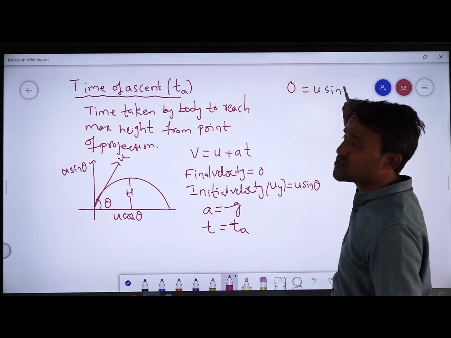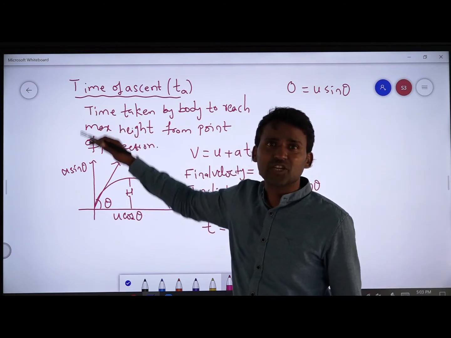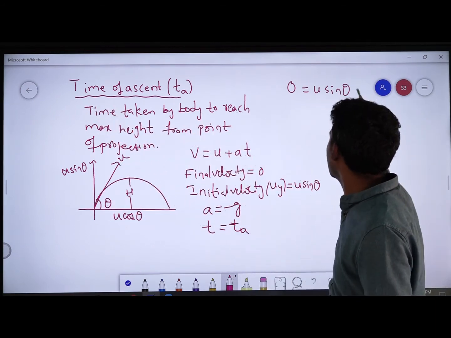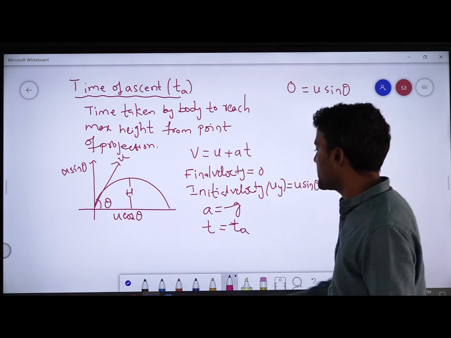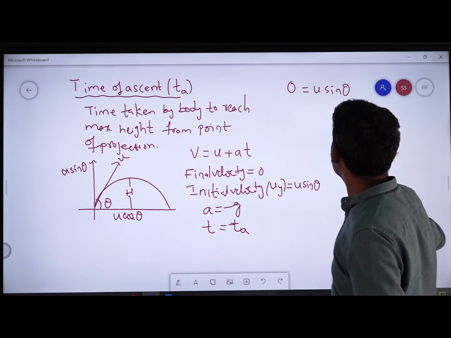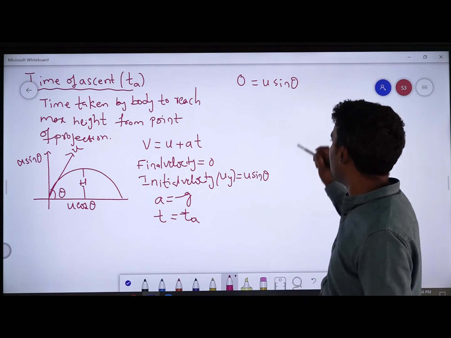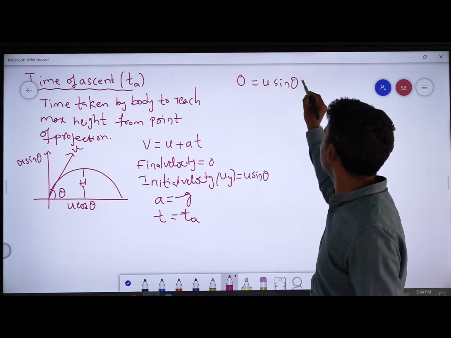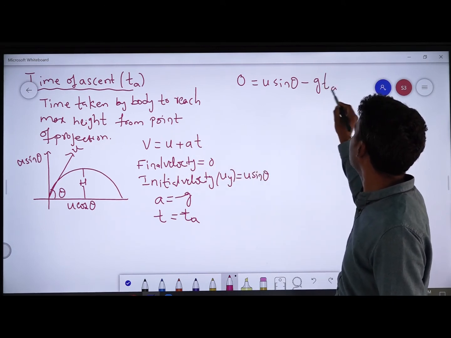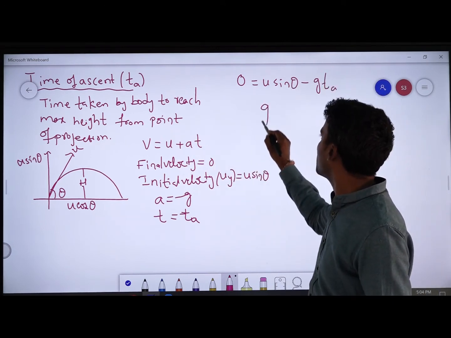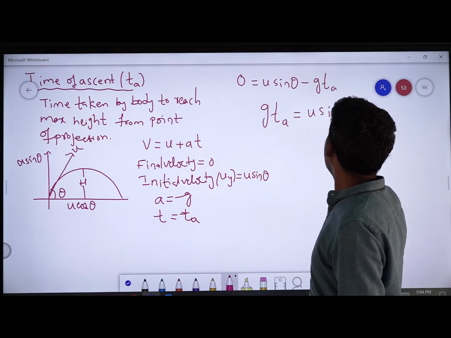Why are we writing u sin theta? Why can we not write cos theta? Because the object is going in the upward direction, so for velocity we have to write u sin theta. So 0 equals u sin theta minus g TA. Taking this to the other side, it becomes positive: g TA is equal to u sin theta.